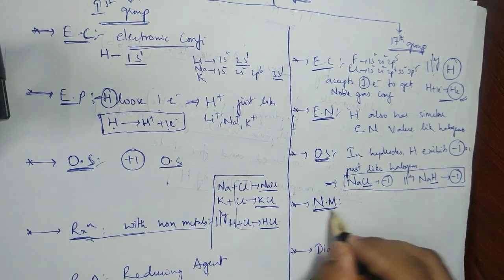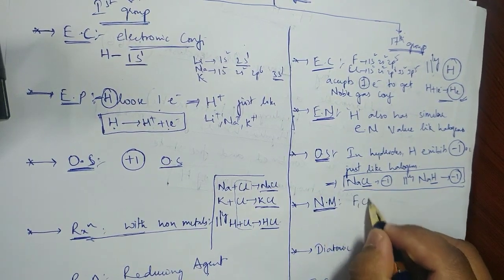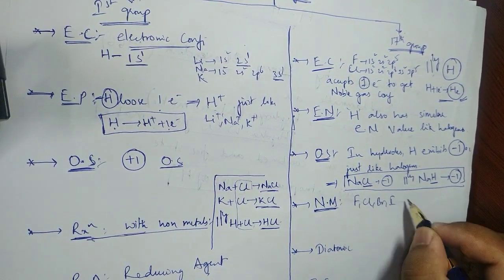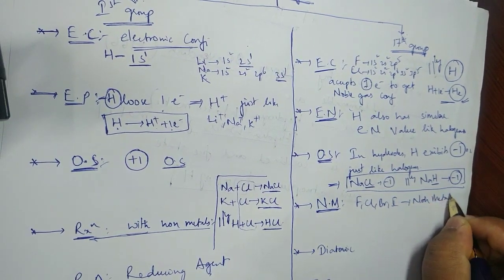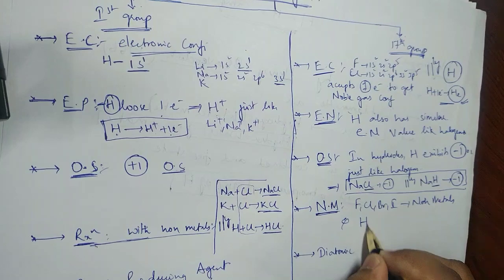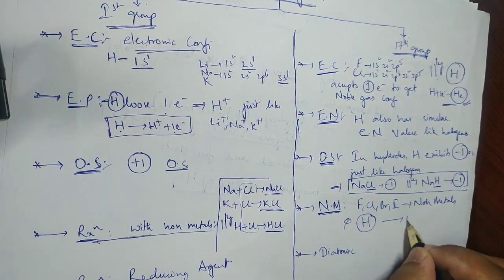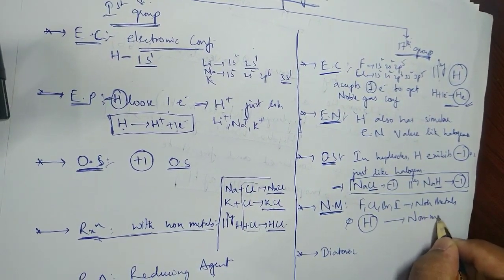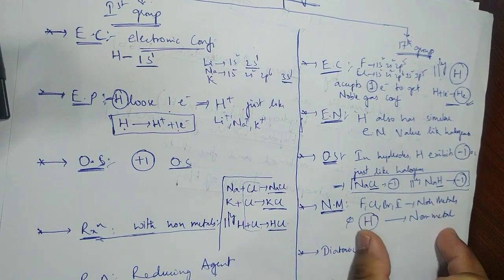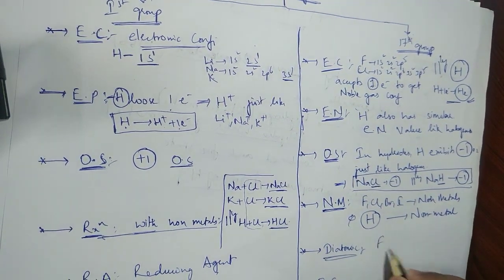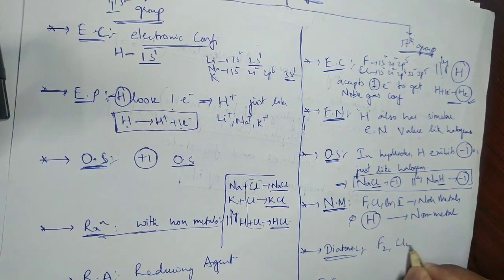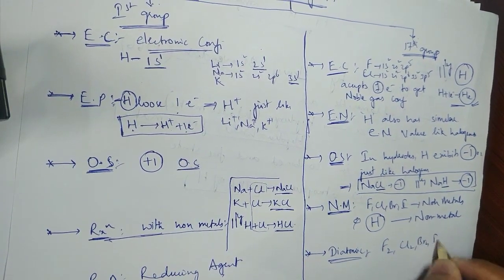Non-metal. Fluorine, chlorine, bromine, they are all what? Non-metals. And hydrogen is also a non-metal, it's not a metal. So this is another property that is matching. And diatomic, yes, obviously. How does fluorine exist? F2. Similarly Cl2, Br2, I2.